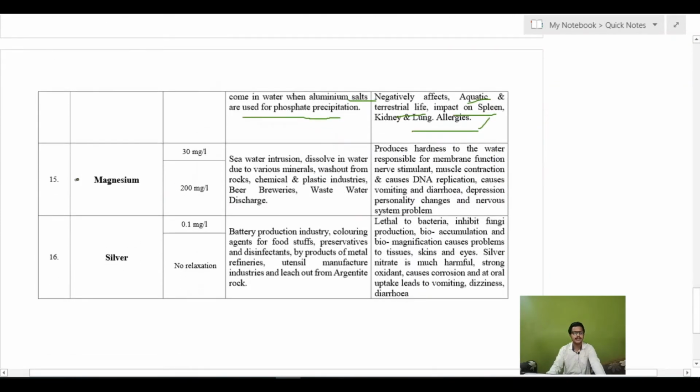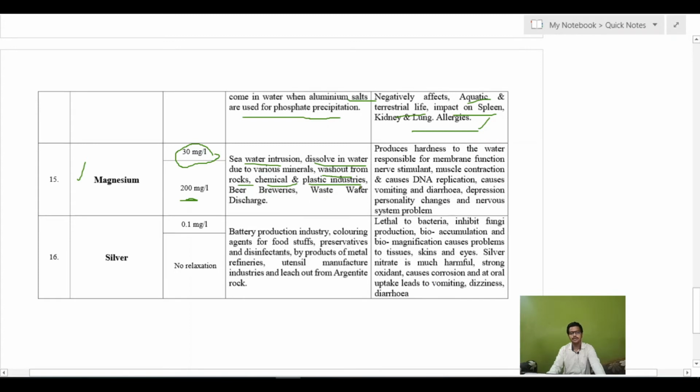Then the next metal is magnesium. Magnesium has the limit of 30 milligram per liter, and the cause for rejection is 200 milligram per liter. The sources are seawater intrusion, minerals dissolved in water, washout from rocks, chemicals, and plastic industries. It also comes from beer distilleries, where it is used in the manufacturing of beer and beverages.